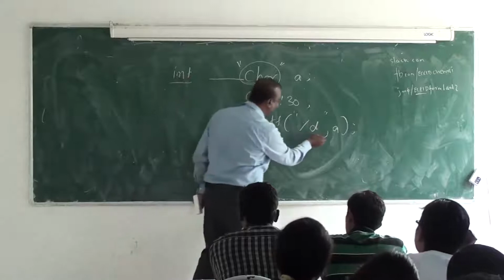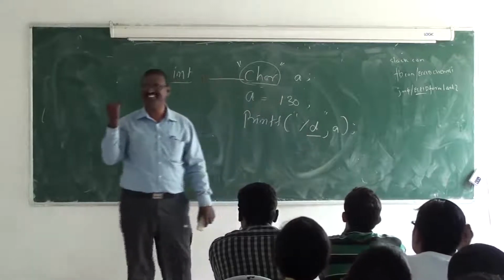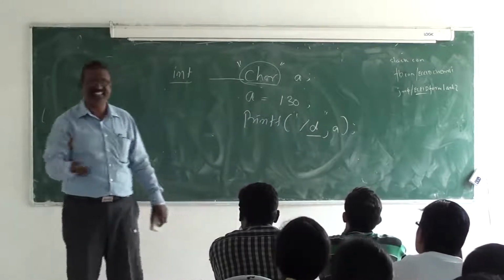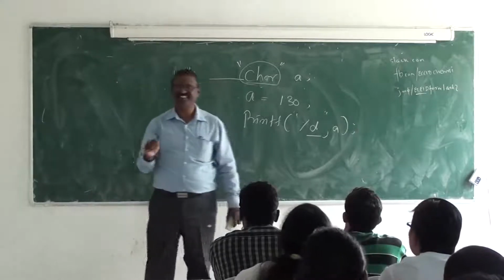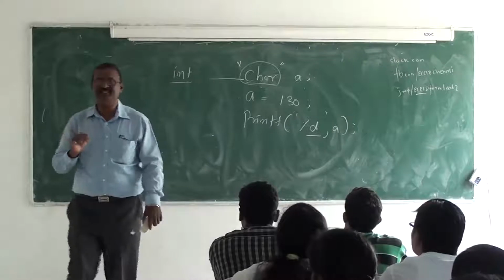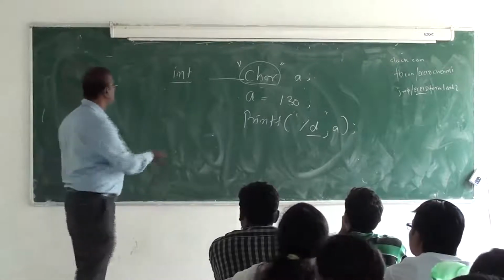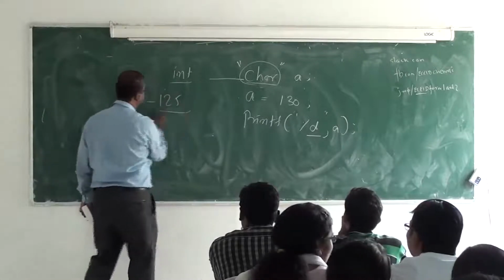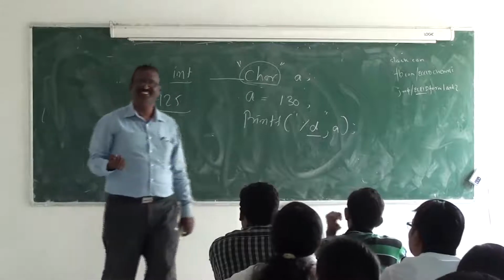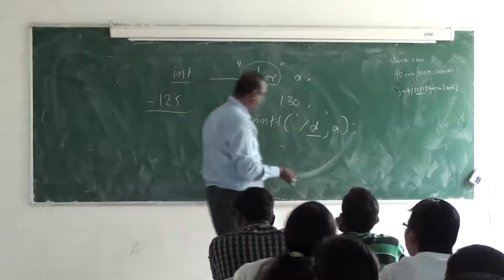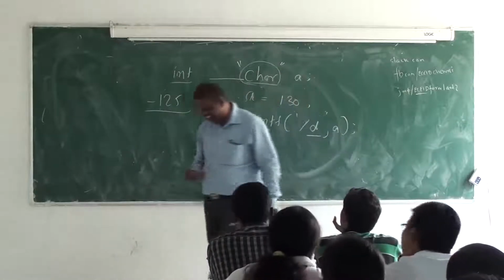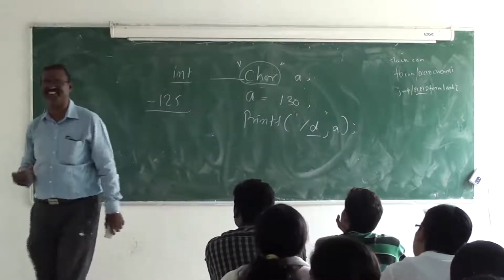I'm asking minus 1 percentage C. I put percentage D. Percentage D means it prints only a decimal. Minus 125. Beauty. Another thing is minus 125. Very close. Yes, the closest answer I've ever got for this question. I never got such a close answer.